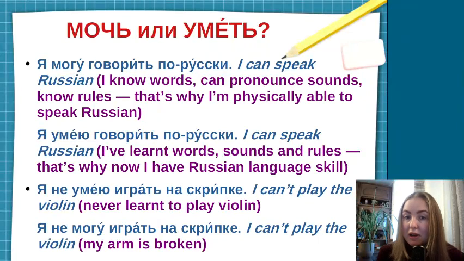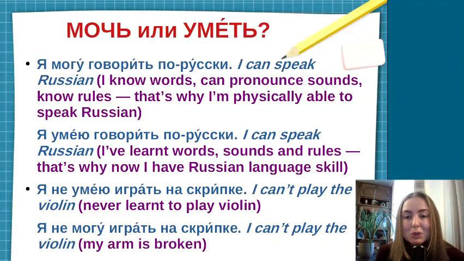That's why now I have a Russian language skill. As for me, these two sentences are quite similar, so I don't see too much difference between them. For you, of course, it will also be very difficult. So here they are almost the same.